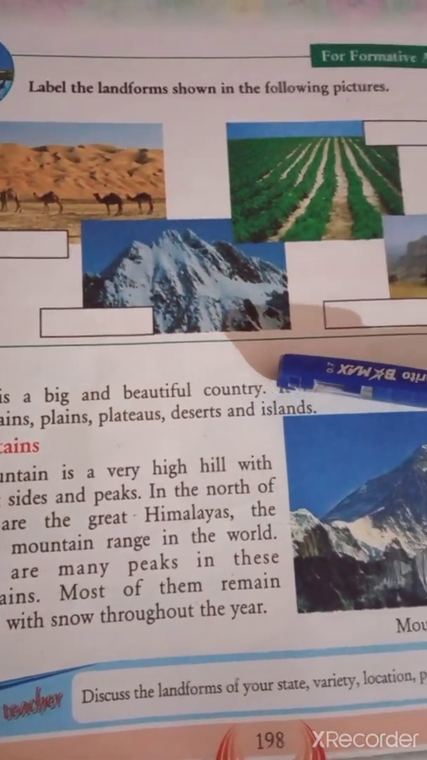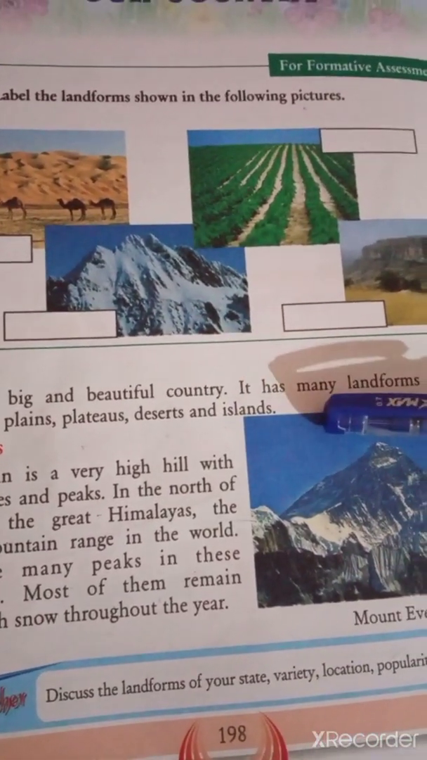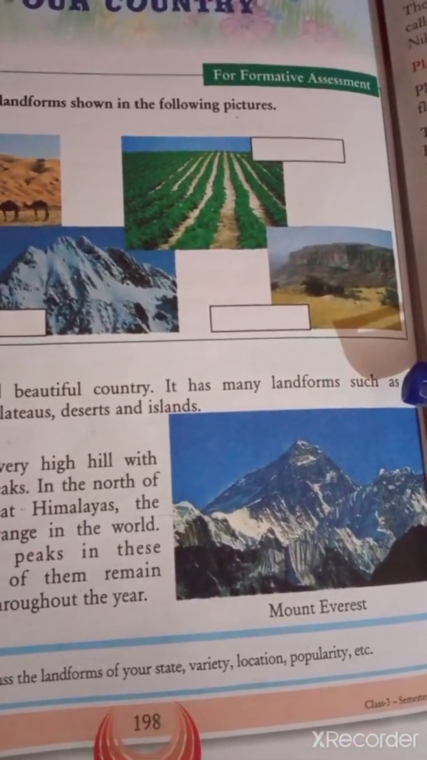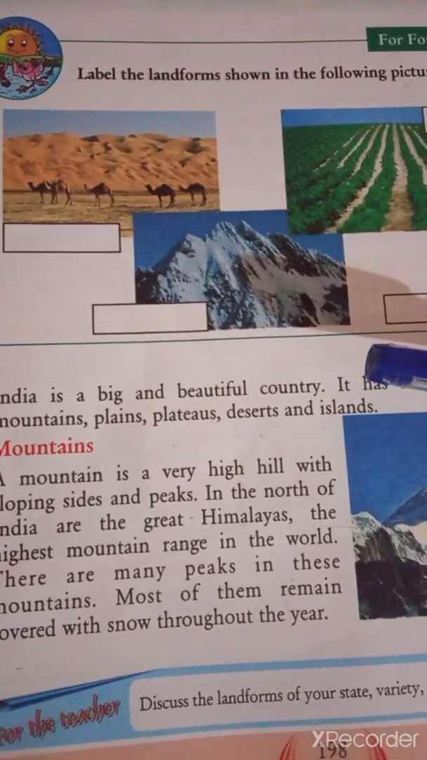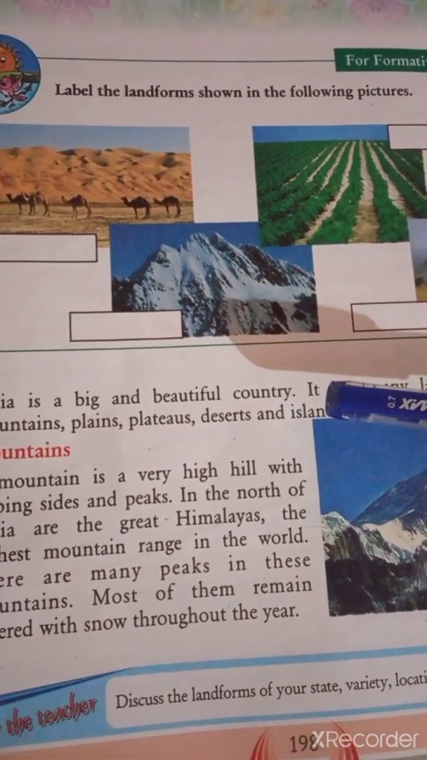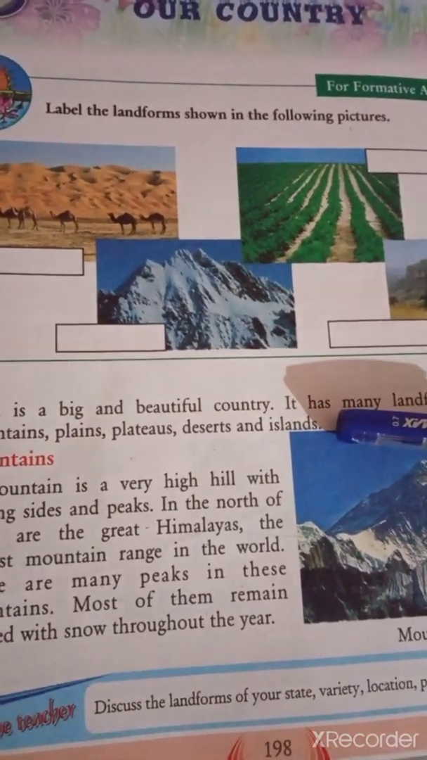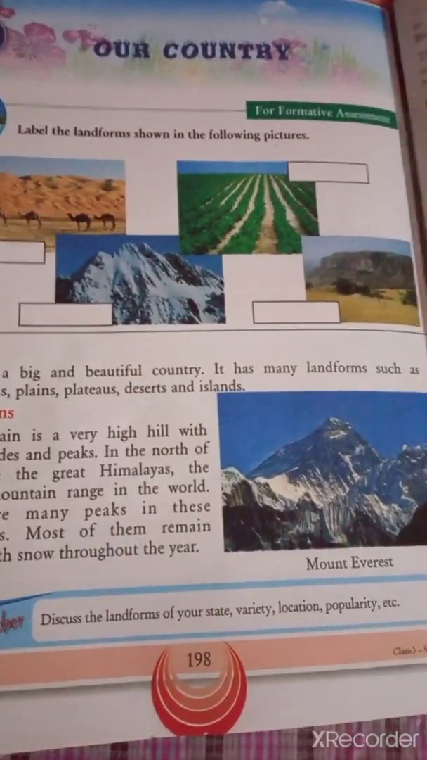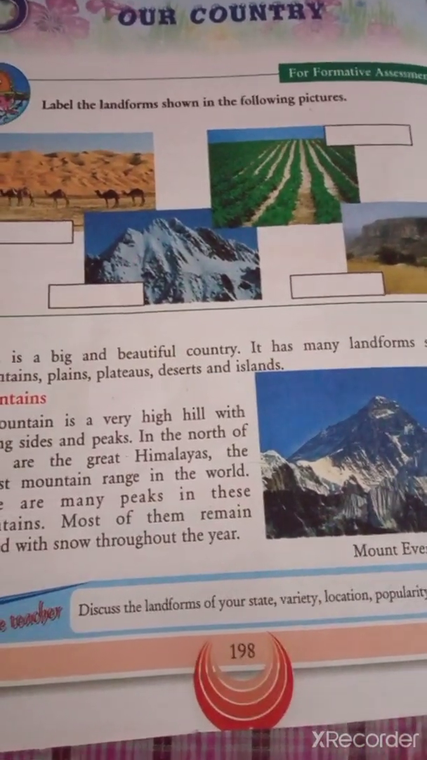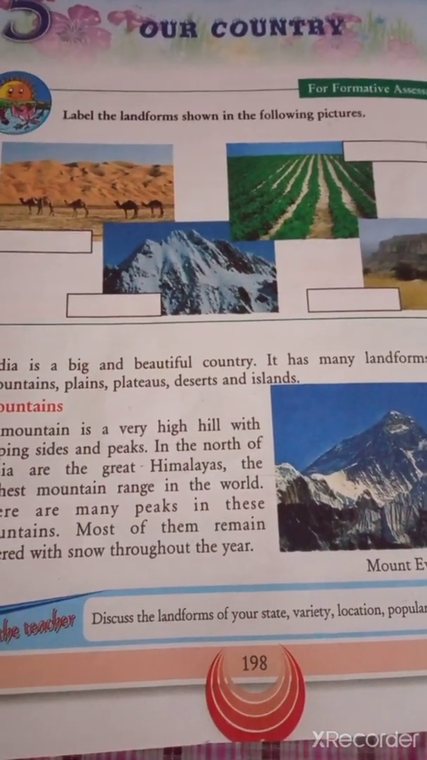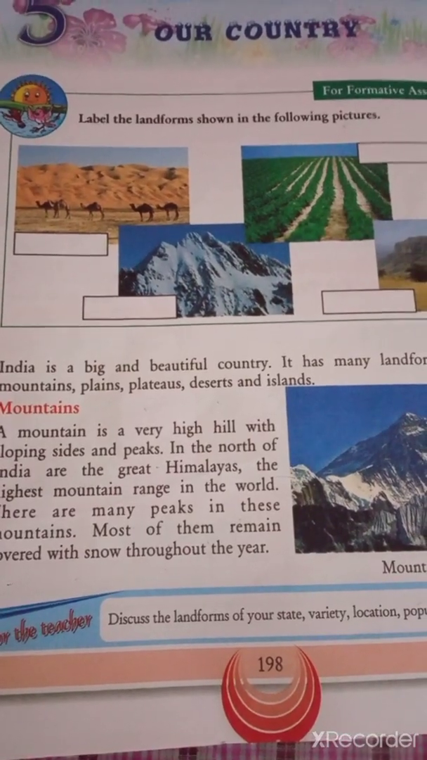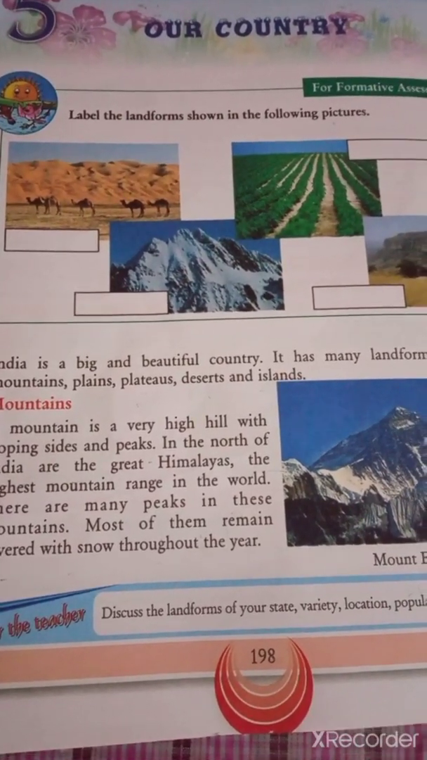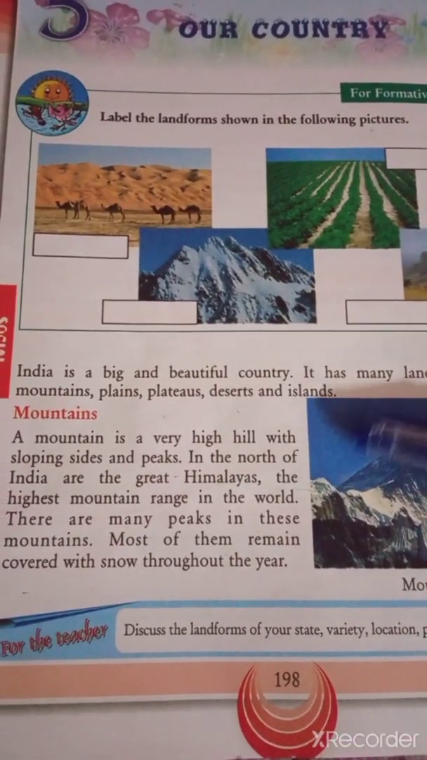India is a big and beautiful country. It has many landforms such as mountains, plains, plateaus, deserts, and highlands. We have already discussed these in previous classes. Mountains. First, we are going to learn mountains.